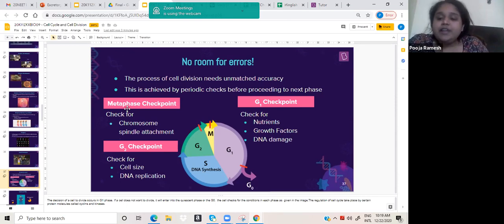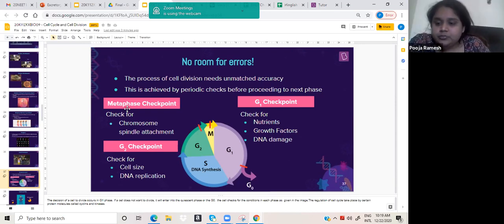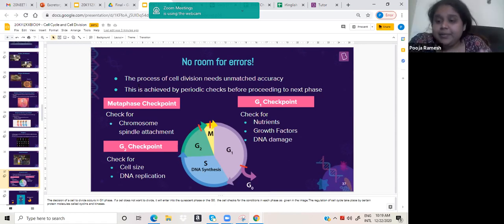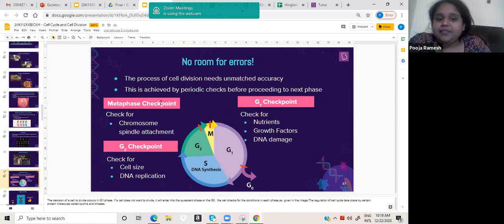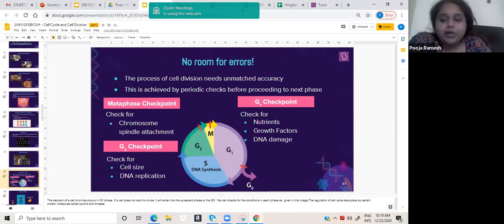So what was the G1 checkpoint for? G2 is for the size of the cell, because G2 comes after synthesis and DNA replication. G1 is for checking that protein and all the nutrients are available for the synthesis phase. And the metaphase checkpoint checks whether the chromosome attachment to the spindle is taking place properly or not.